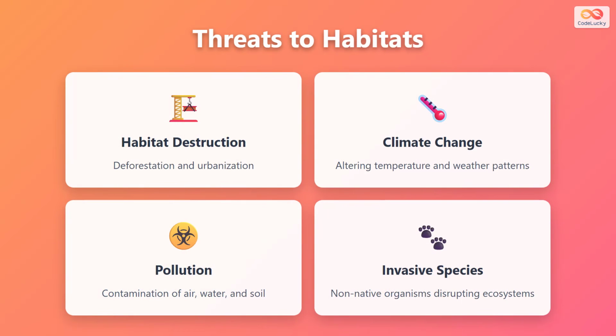Unfortunately, habitats around the world face serious threats. Habitat destruction through deforestation and urbanization removes the natural homes of countless species. Climate change alters temperature and weather patterns, making habitats unsuitable for organisms adapted to specific conditions. Pollution contaminates air, water, and soil, poisoning organisms and degrading habitat quality. Invasive species are non-native organisms that disrupt ecosystems by competing with or preying on native species.